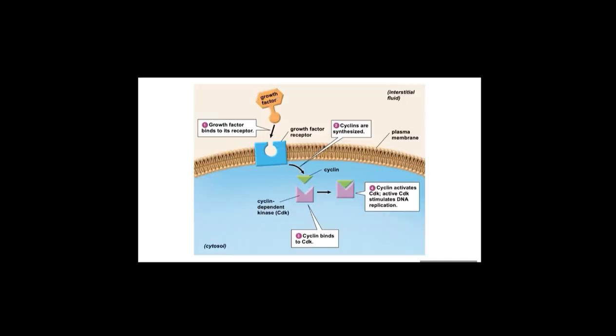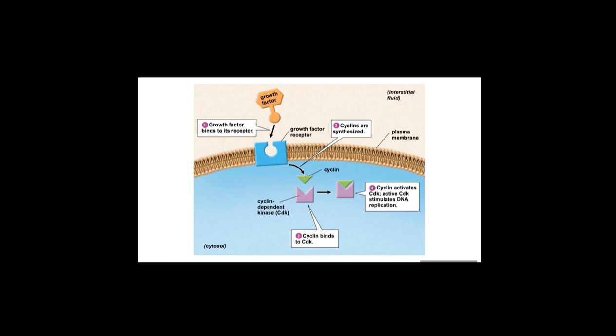So here's a growth factor released when you get injured. During development or when the cell gets injured, a variety of cells release growth factor. Then this growth factor binds to the growth factor receptor on the plasma membrane. Once growth factor binds to the receptor, cyclin, another kind of protein, is produced.